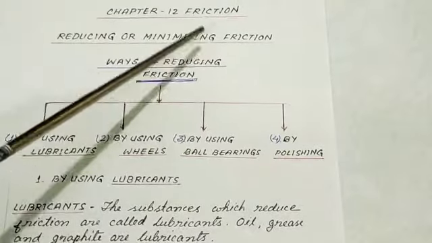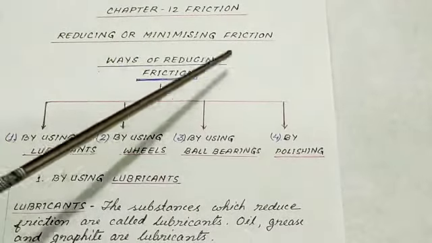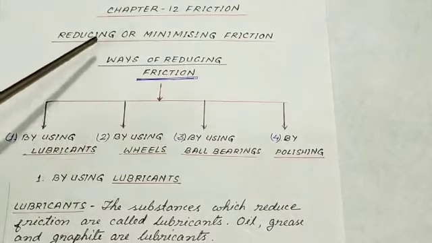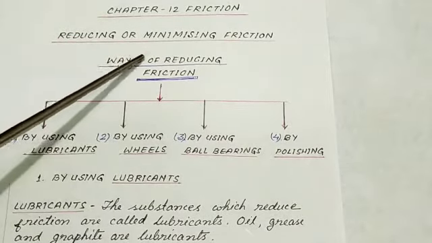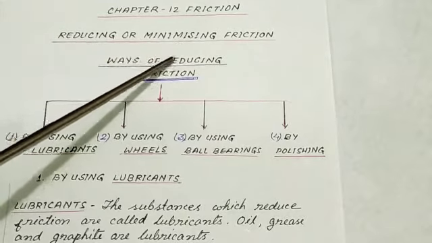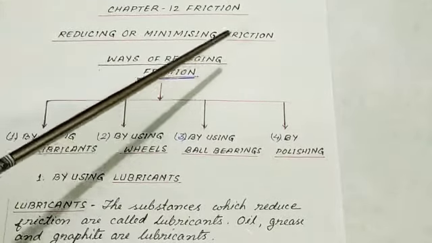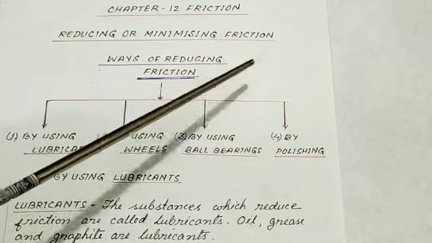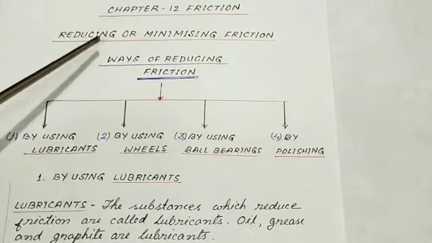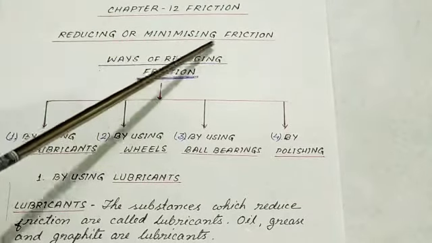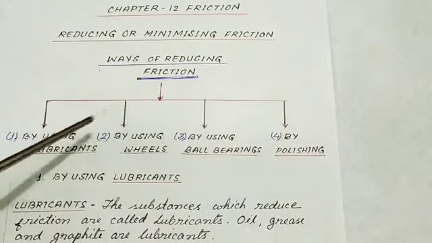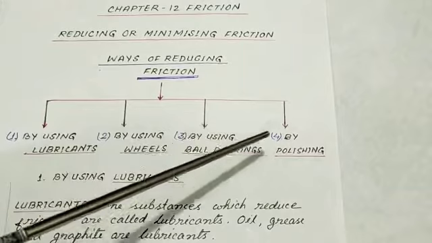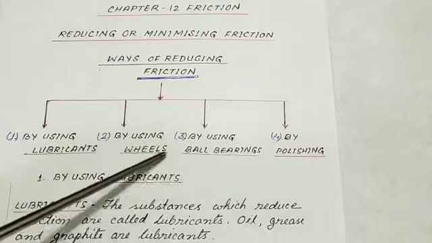Chapter 12 Friction. Reducing or minimizing friction. Why do we need to minimize friction? As we know, in some situations friction is undesirable and we need to minimize it. Less friction increases the efficiency. Ways of reducing friction. There are 4 ways by which we can reduce friction.